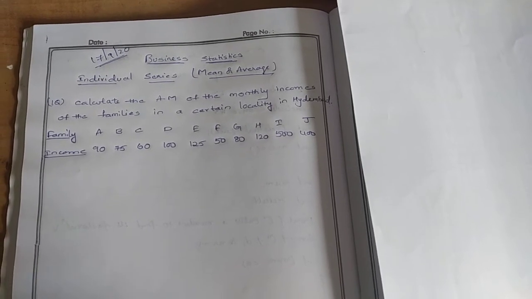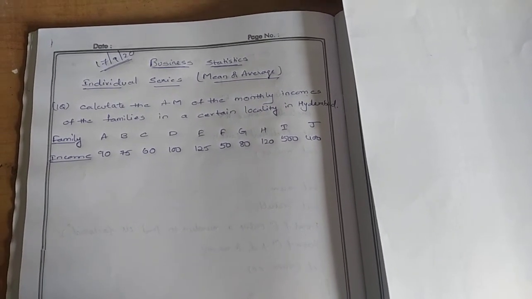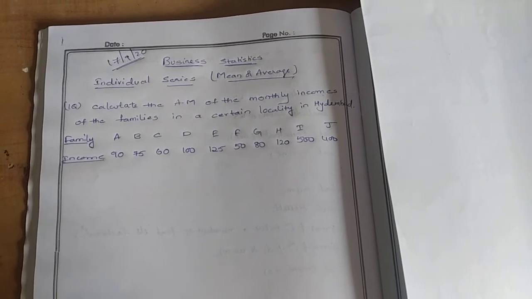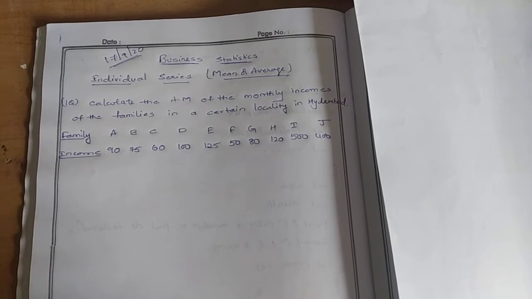A 90, B 75, C 60, D 100, E 125, F 50, G 80, H 25, I 500, J 400. They have asked us to calculate the mean. Individual family income information is given, so we should treat it as an individual series.